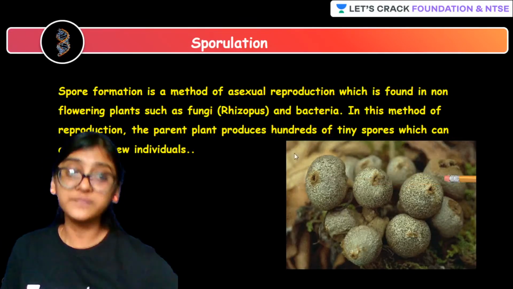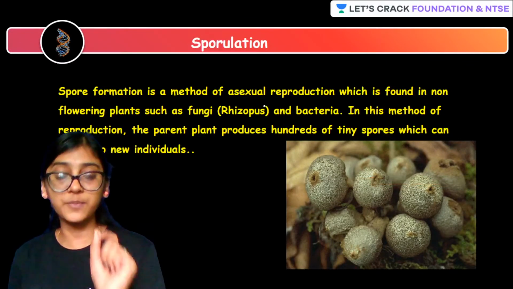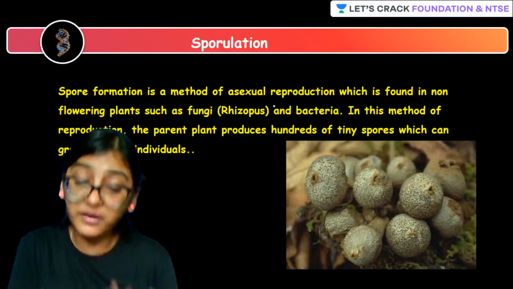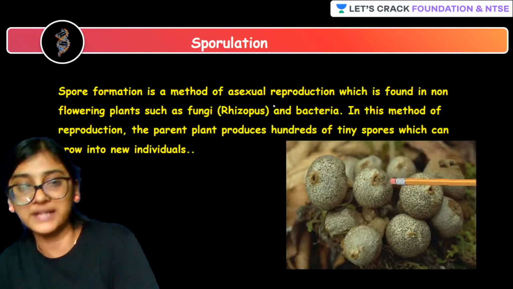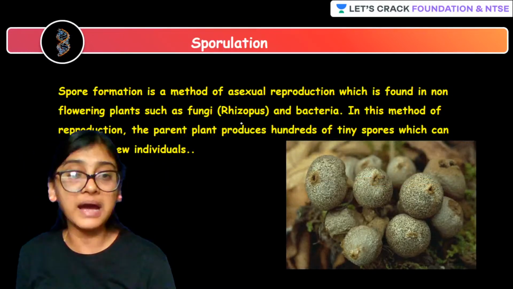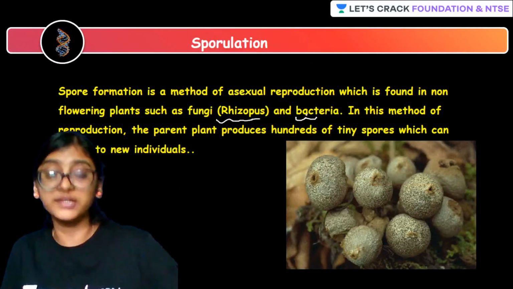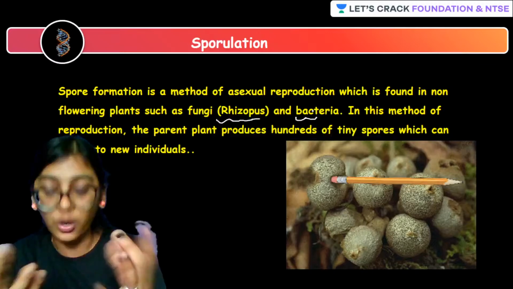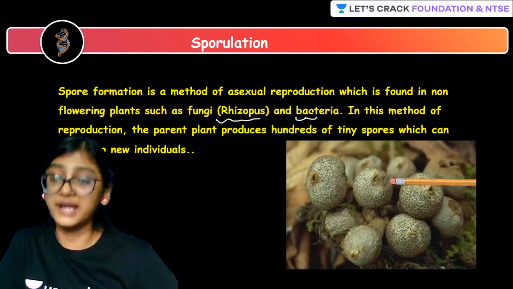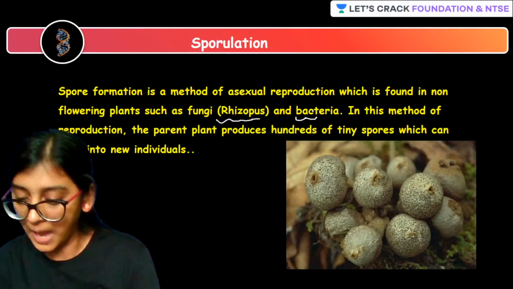So what is a spore? Spore formation or sporulation is a method of asexual reproduction. It is present in plants as well as in other organisms like bacteria and fungi. In this method of reproduction, spores are released and they grow into new individuals. Ma'am, we know this already, right? But students, do you know why sporulation has to happen? Why does spore formation have to happen?